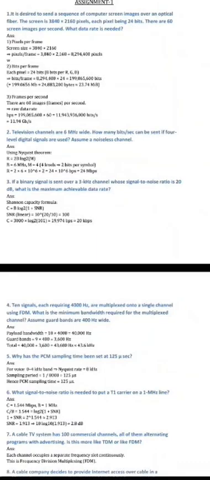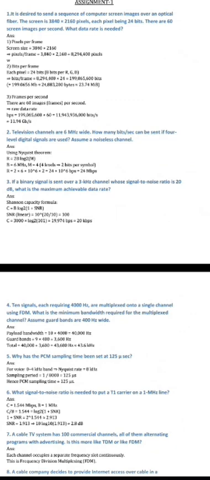It is desired to send a sequence of computer screen images over an optical fiber. The screen is 3840 by 2160 pixels, each pixel being 24 bits. There are 20 screen images per second. What data rate is needed?